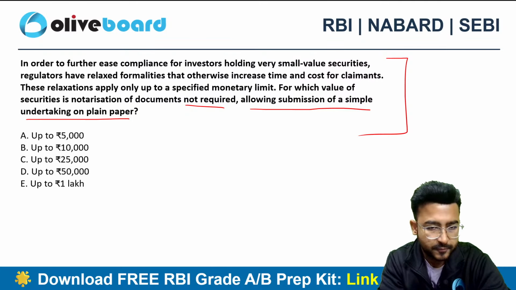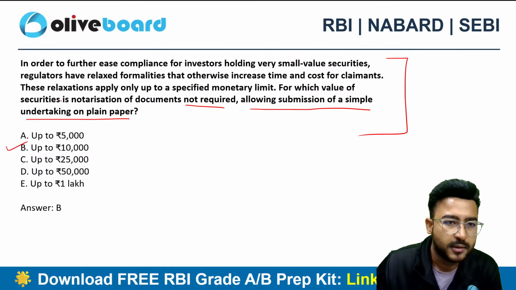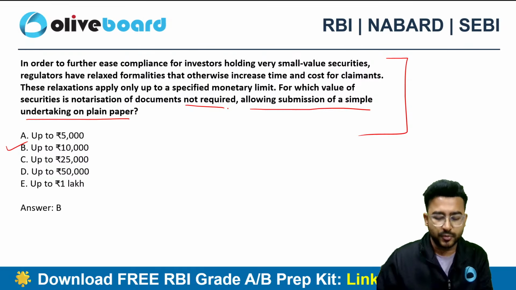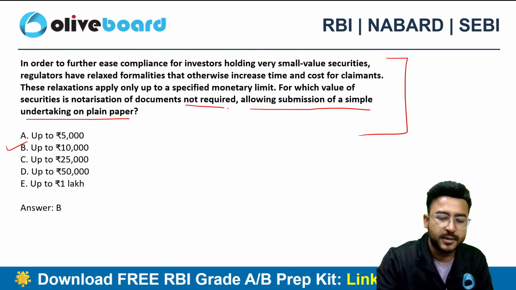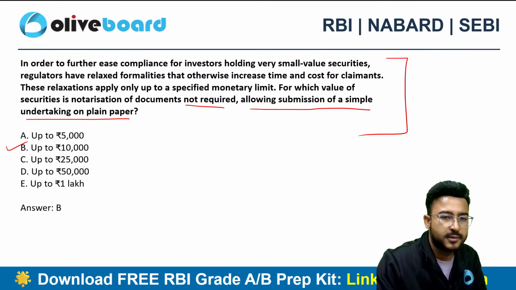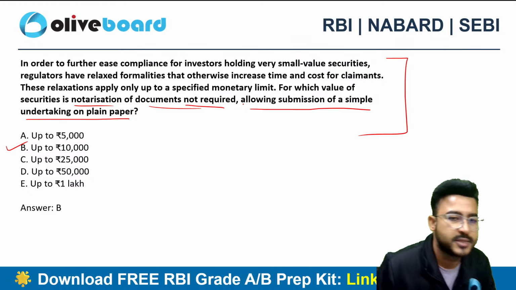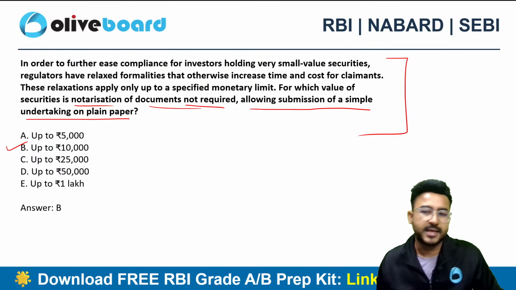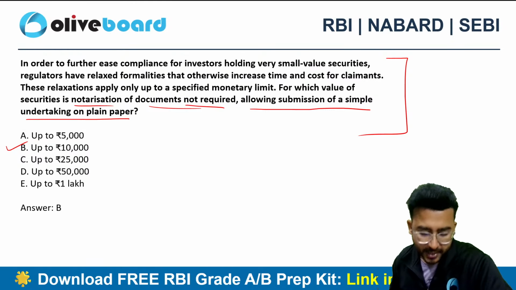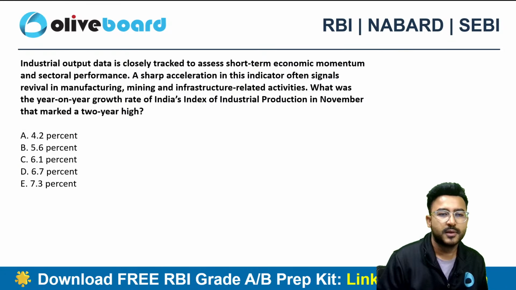So if the value of the security is just up to 10,000 rupees, you won't even have to follow the normal requirements. You don't have to get that checked by the notary public, you just need to give an undertaking on a plain paper. 10,000, perfect.